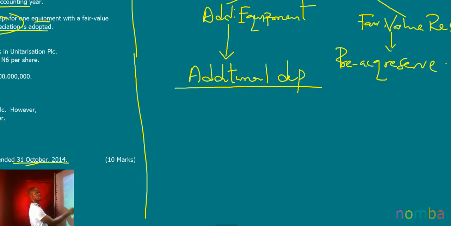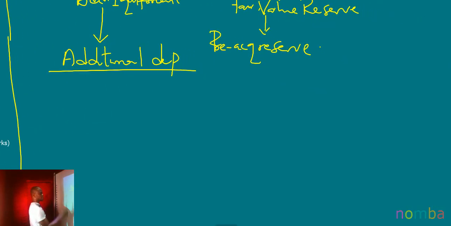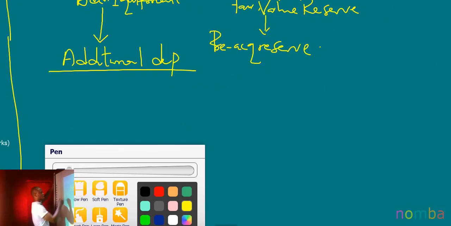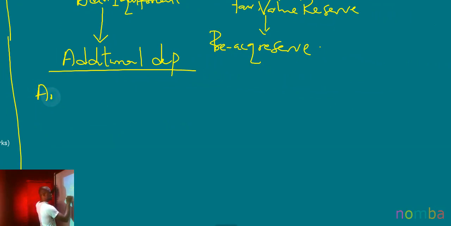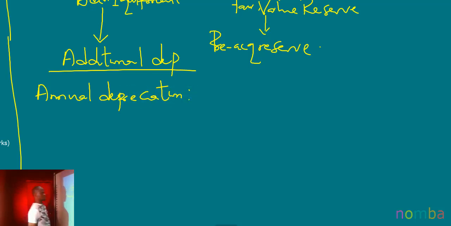So now, since we know that the remaining useful life is 5 years, we can determine the annual depreciation. The annual depreciation will be the cost of the asset or the revalued amount or the excess amount. In this case, what we have is the excess amount.